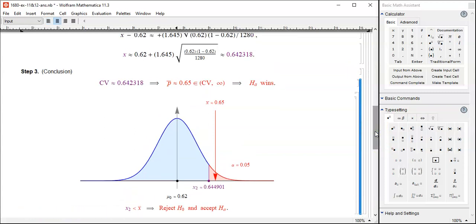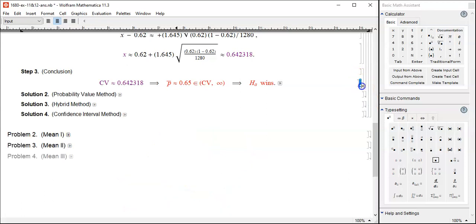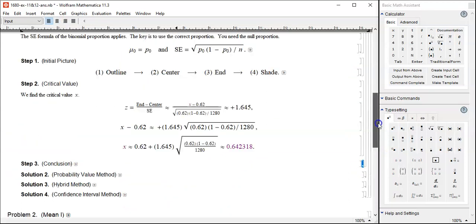And usually students score the best if they follow this kind of method because it's relatively easy to understand. Draw the normal picture around the center, the mean, the null, and then find out the critical value. And x bar is given, the observed proportion. So whether it's too far away or close enough to null is geometrically pretty clear. But there are some students who do not like this method.